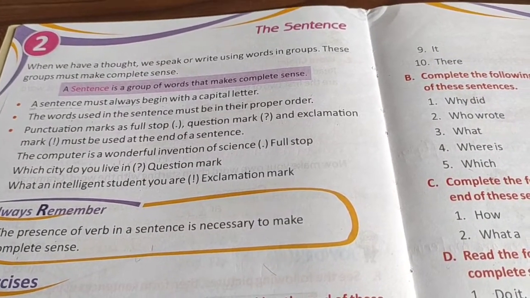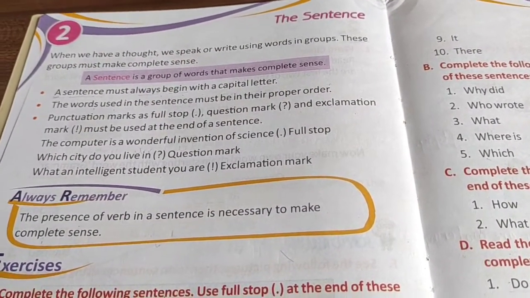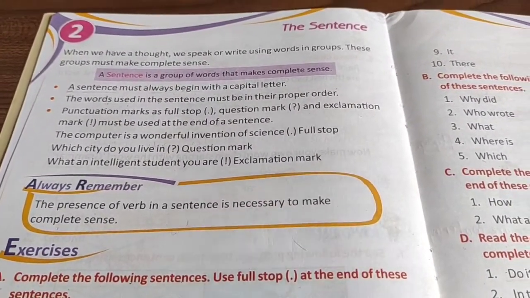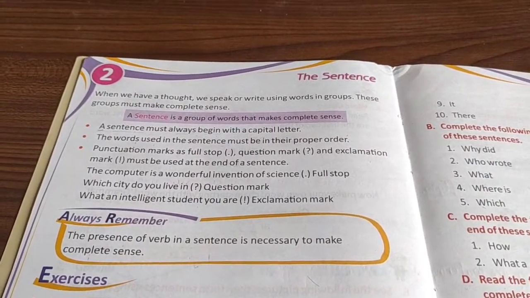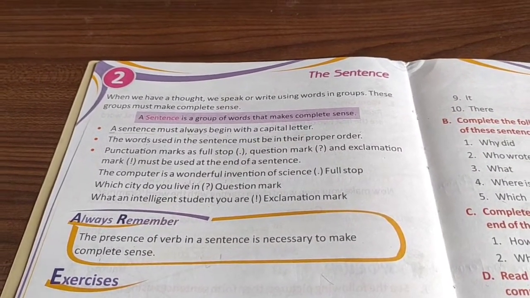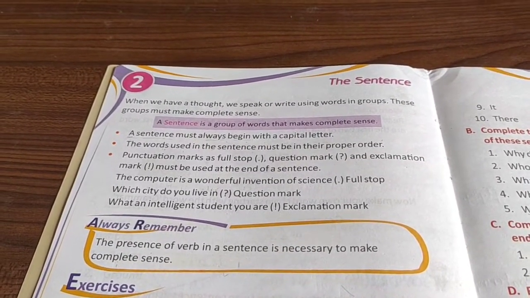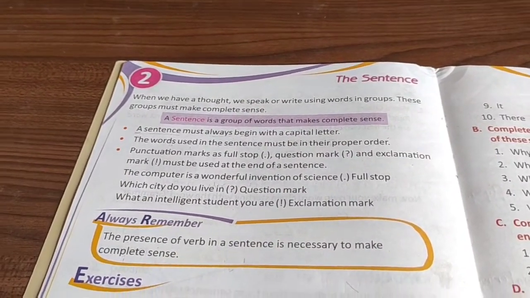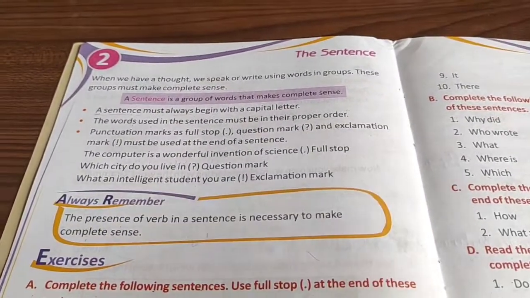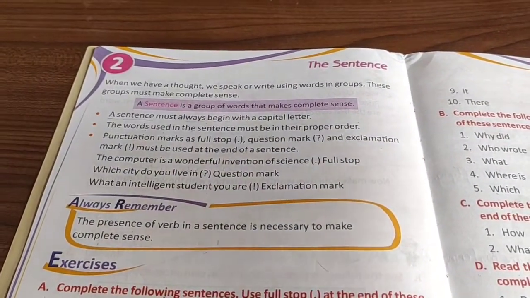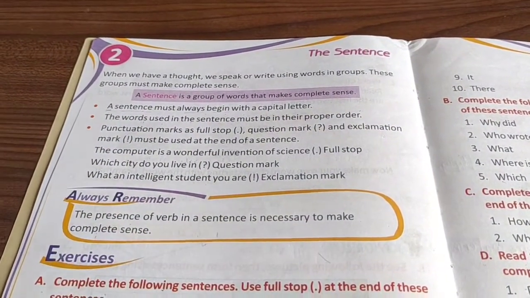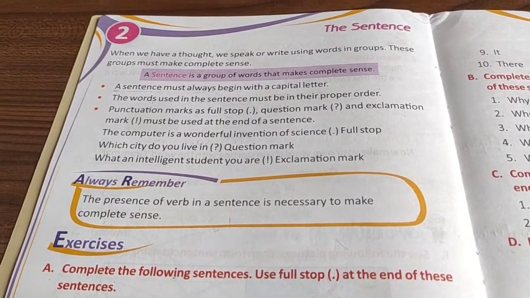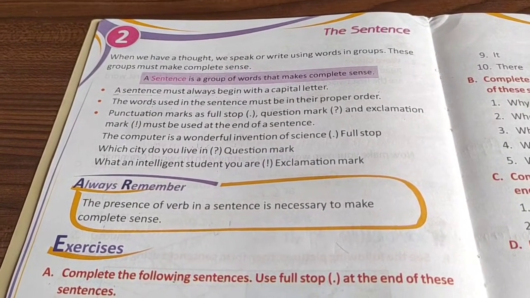And when you are expressing any kind of feeling in the sentence, which punctuation mark will you use? Like I say, "What a naughty boy he is!" In this sentence, I have expressed my feeling for that particular boy, how naughty he is. So, children, if a sentence is expressing any kind of feeling, you will use an exclamation mark.